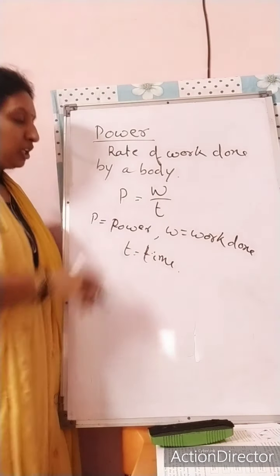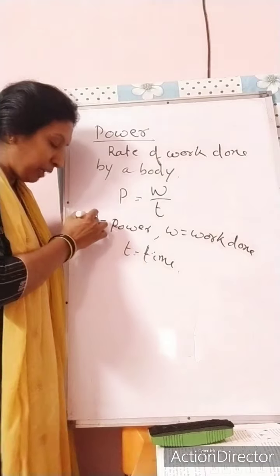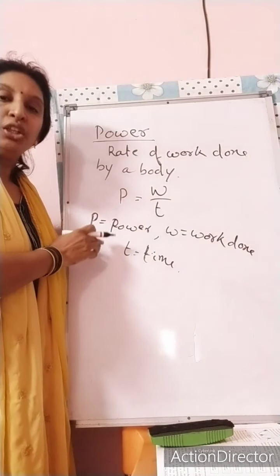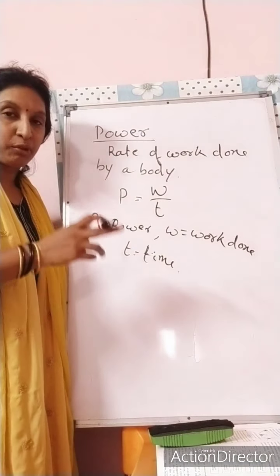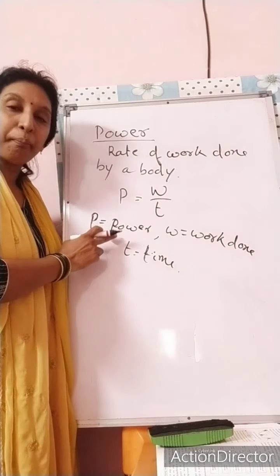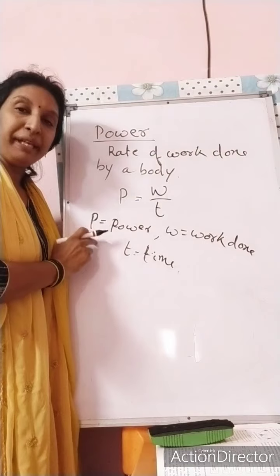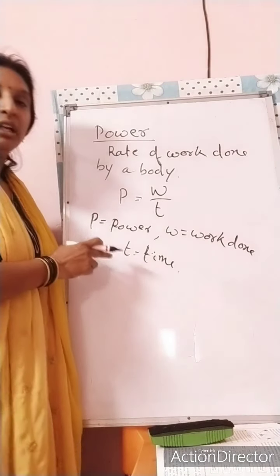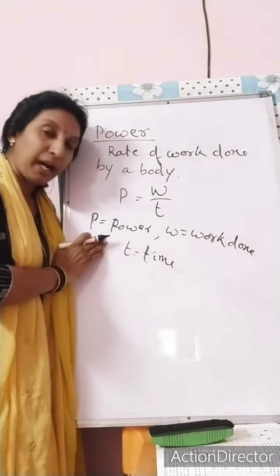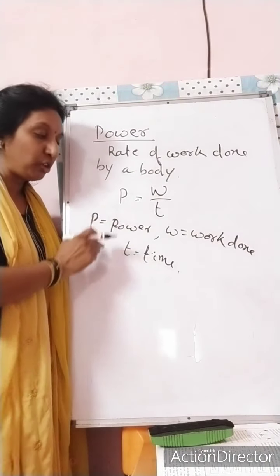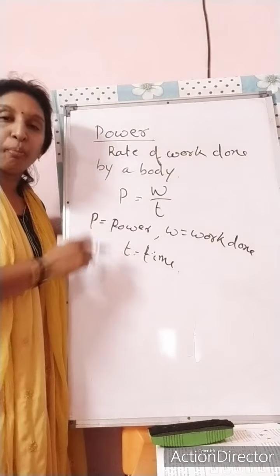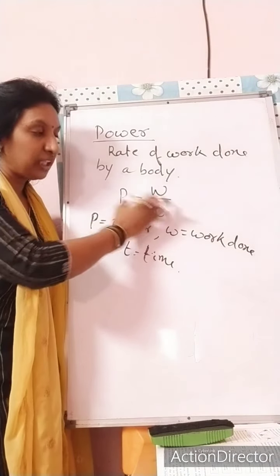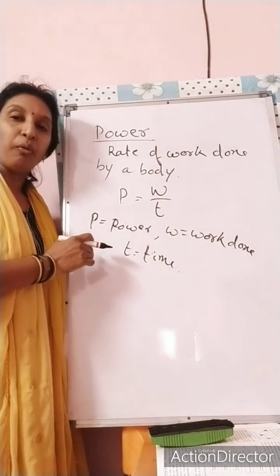You are also using P for pressure. So the capital P is denoting both pressure and power. While writing P for this case, you have to write where P equal to power. So P equal to rate of work done.